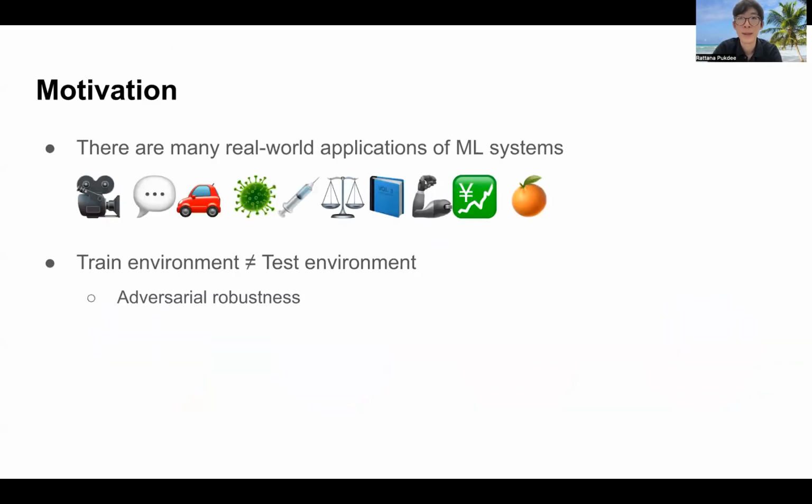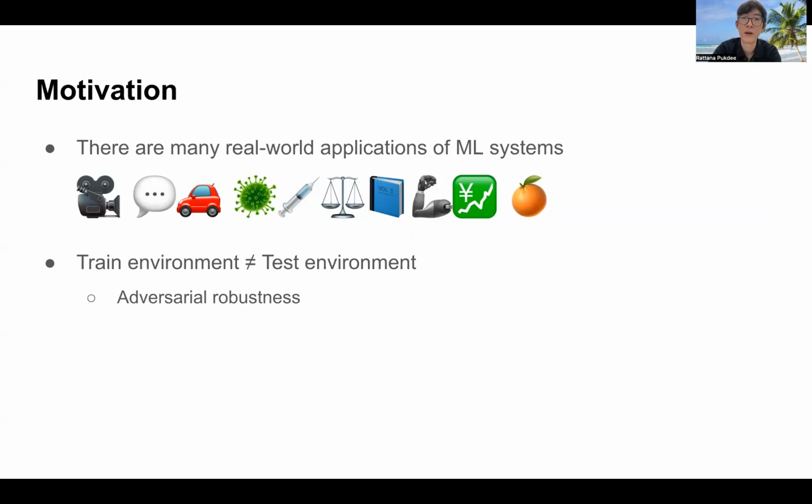There are many real-world applications of machine learning systems. However, there usually is a mismatch between the environment in which the ML algorithms are trained and the condition in which they are deployed. Making sure that the ML systems are robust to a potential change in the environment is crucial for safe and reliable deployment.